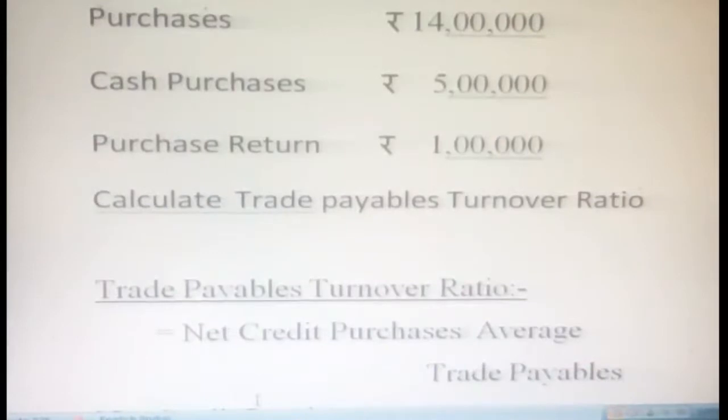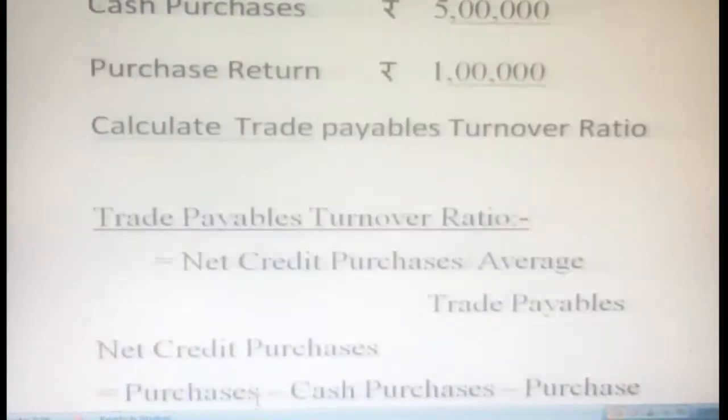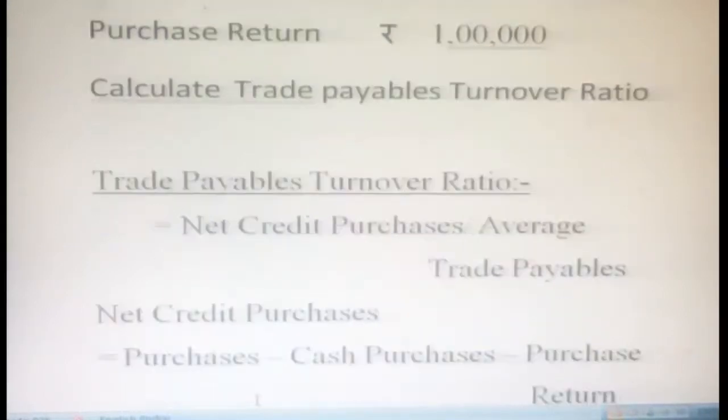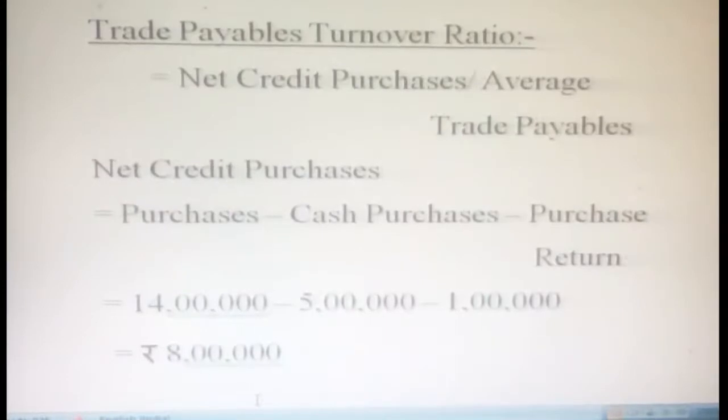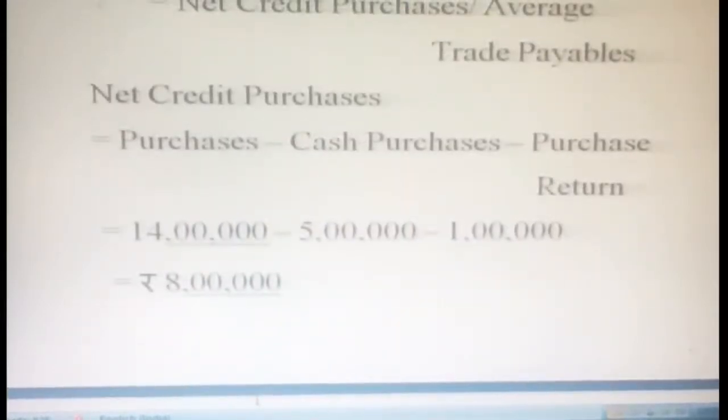Okay. For the trade payable turnover ratio, we have to apply the formula first: net credit purchases divided by average trade payables. Our first duty is to calculate net credit purchases: purchases minus cash purchases minus purchase return. We can easily calculate this from the available information. So 14 lakhs minus 5 lakhs cash purchases minus 1 lakh purchase return. We got 8 lakhs. That's our net credit purchases.